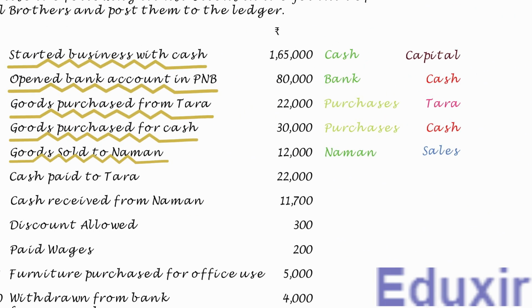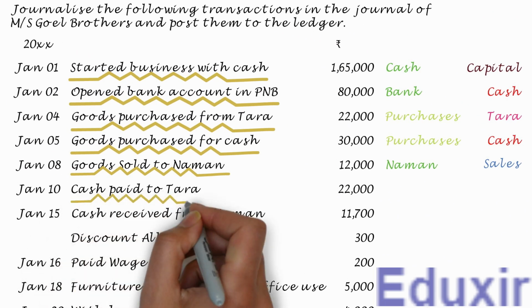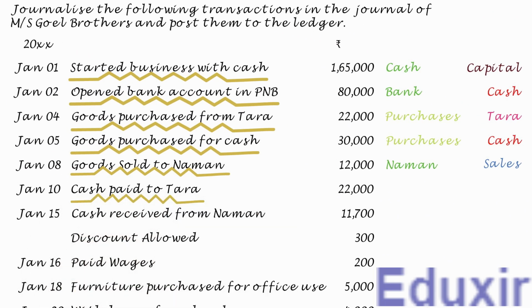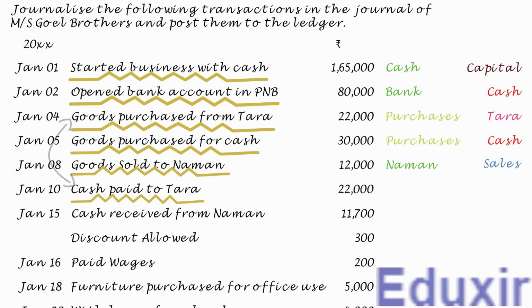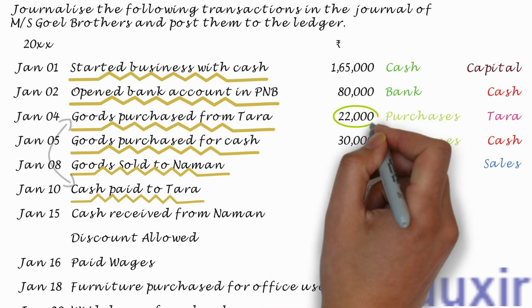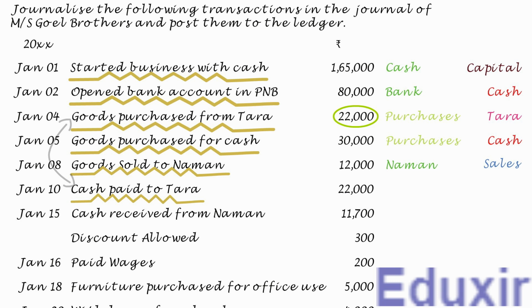In this transaction, 22,000 rupees of cash is paid to Tara. Note that this transaction is related to the transaction done on 4th January, wherein the business has purchased goods worth 22,000 rupees from Tara. As the business is paying all the 22,000 rupees, there is no discount involved. With this information at our hand, let us now proceed with the analysis of this transaction.